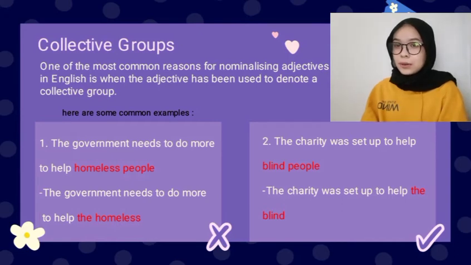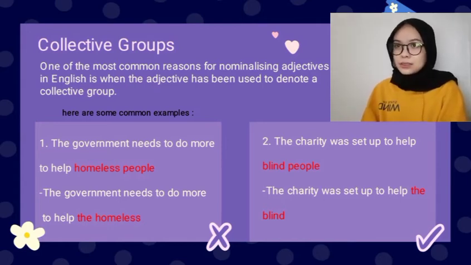I will be talking about collective groups. One of the most common reasons for nominalizing adjectives in English is when the adjective has been used to denote a collective group. This is then changed to a noun by simply omitting the original noun in the sentence, or people, and adding the.